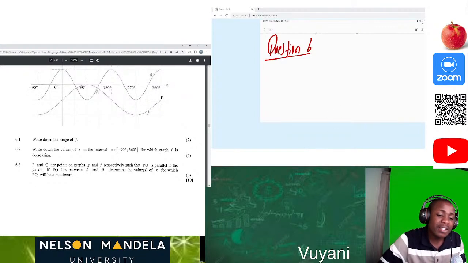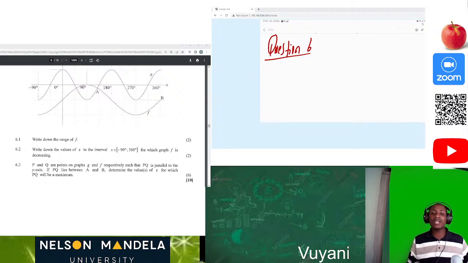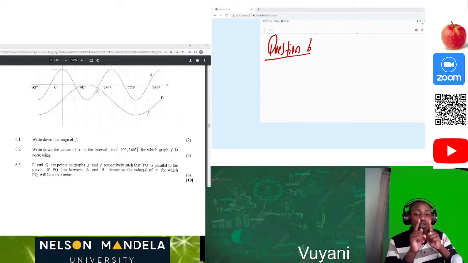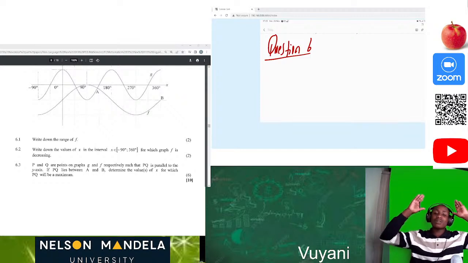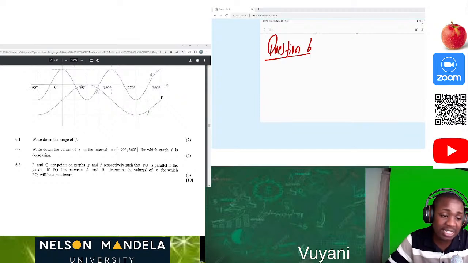The first thing you must understand is that the range of a function is always looked at from the y-intercept, from negative to positive. It's like the amplitude of the function. So it's important to understand that when they ask you about the range, they want you to talk about the y-values. When they ask you the domain, they want you to talk about the x-values. For instance, in this case, they told us already what the domain is.